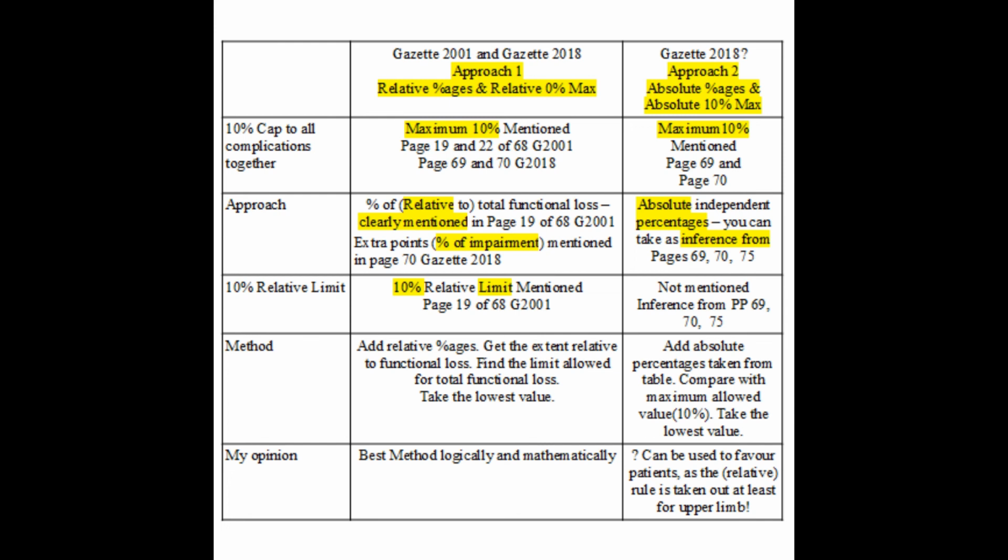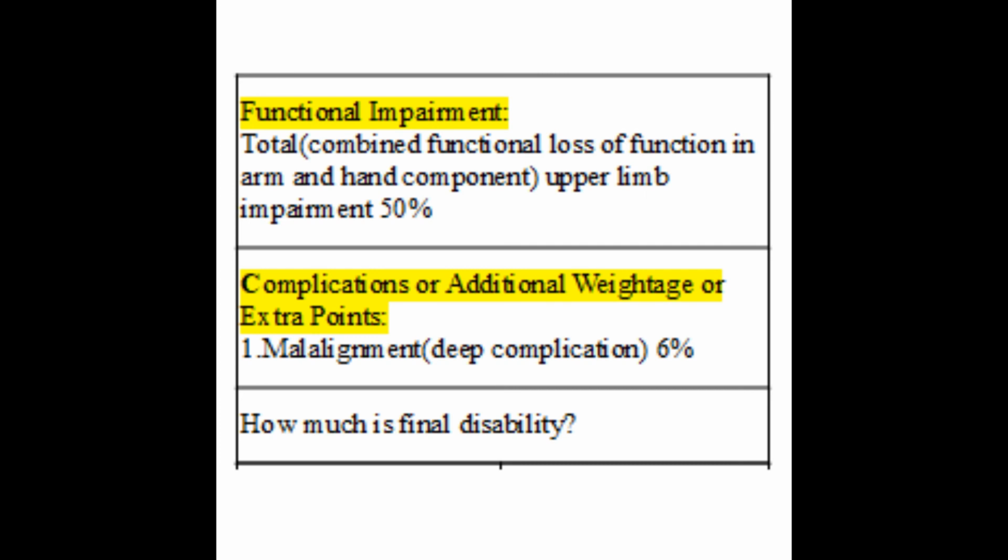Only thing is you have to take a stand about whether to calculate eligible complications as relative to functional loss or calculate complications absolutely according to the list. I go with the rule of relative functional loss with relative 10% cap as mentioned in Gazette 2001 in upper limb section and Gazette 2018 in lower limb section. I find the rule mathematically better and a logically sane approach. Finally, it's your take. Let us deliberate on these two approaches to consider complications further using 2 or 3 examples.